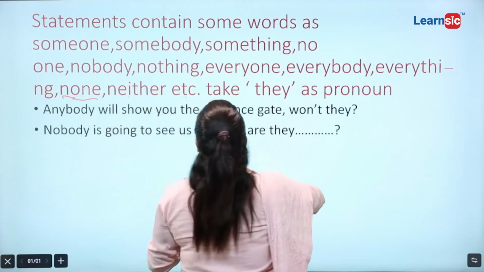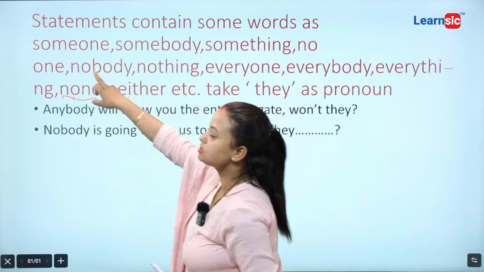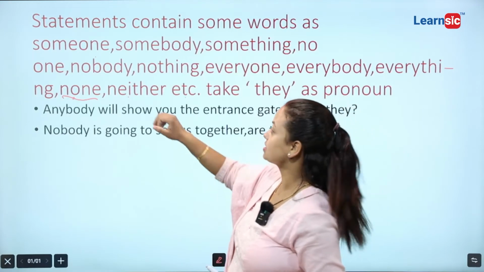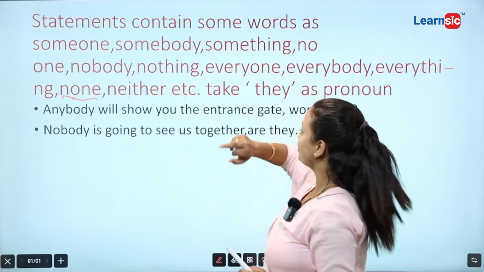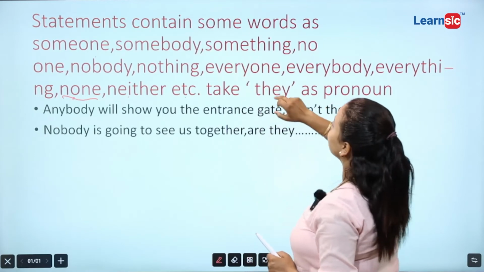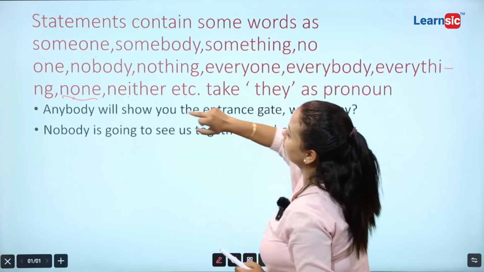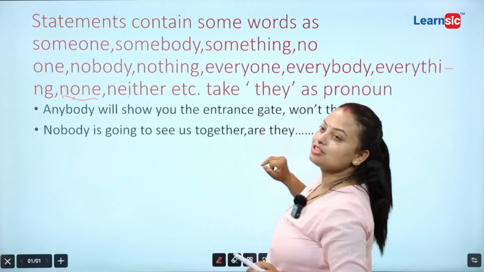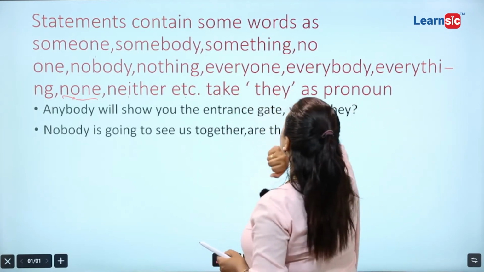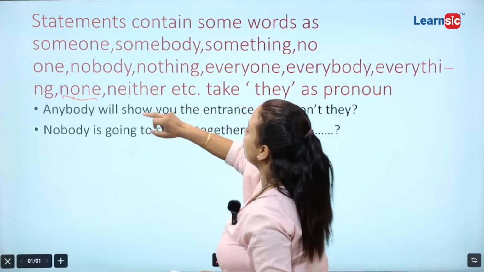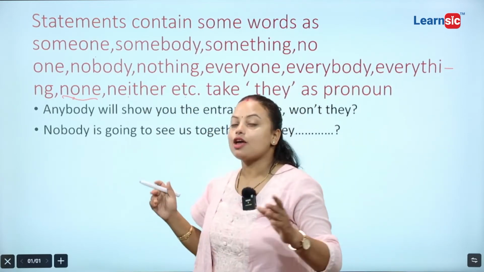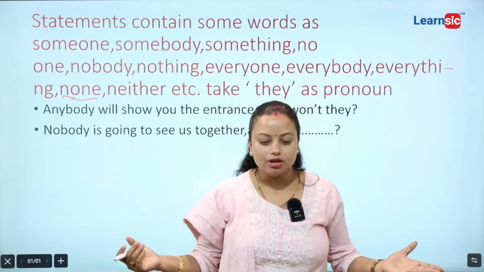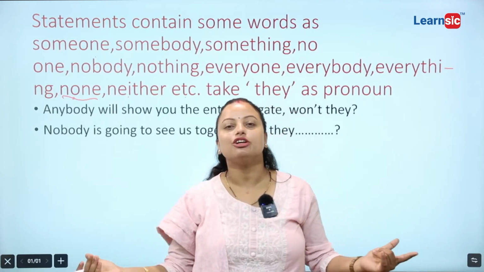Take they. If there is someone as a subject, then you need to write they in the form of subject. If there is somebody, you need to write they. If there is something, they. If there is no one, they. If there is nobody, they. If there is nothing, you need to write they. If there is everyone, everybody, everything, none, neither, etc., they all take they. Their pronoun form will be they.